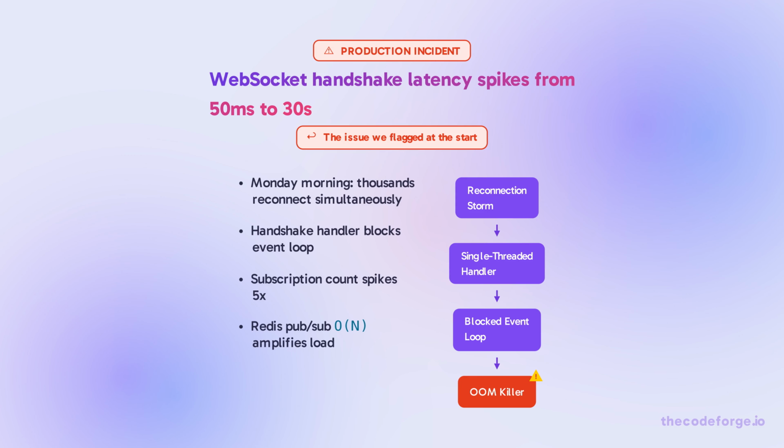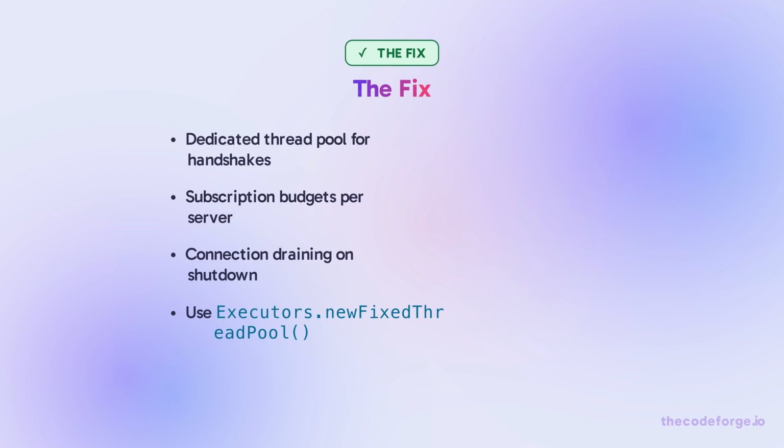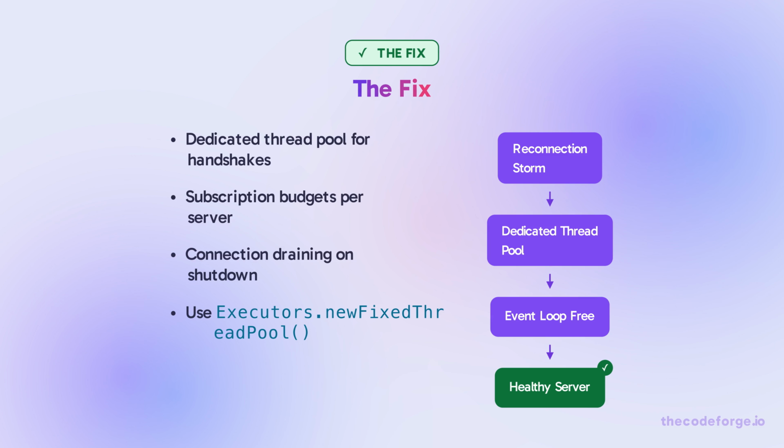This is the same issue we highlighted at the start. Here's exactly why that happened. A reconnection storm hit the single-threaded handshake handler, blocking the event loop. Subscription counts spiked 5x, and Redis pub/sub amplified each message to all servers, causing OOM. The fix: isolate handshakes in a dedicated thread pool so the event loop stays free.